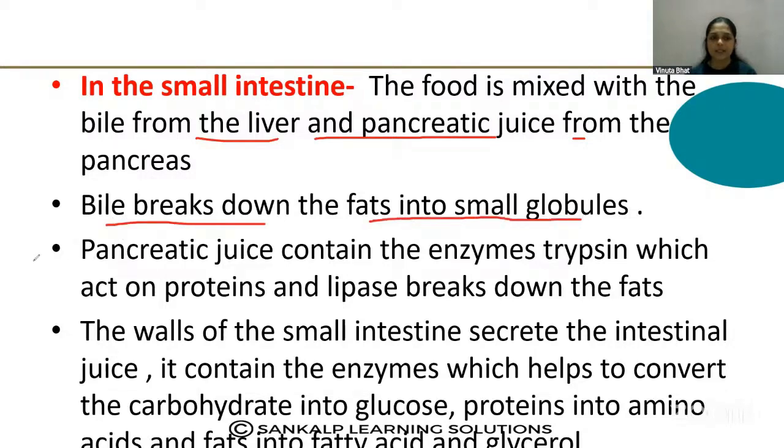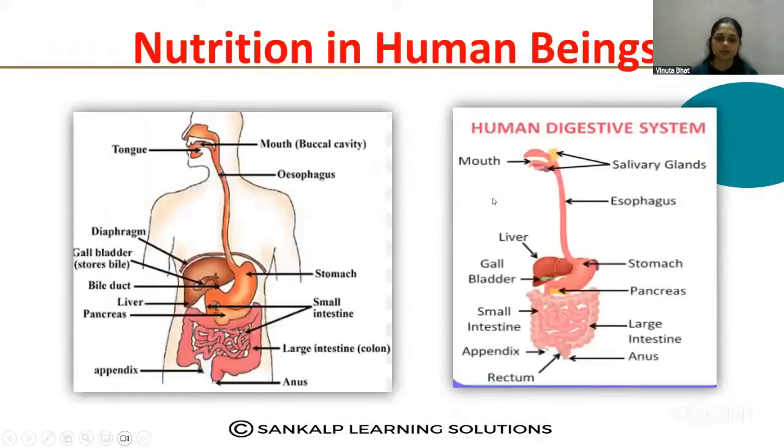See the diagram here. This is the small intestine. Here you can see the liver which secretes the bile and stores it in the gallbladder.